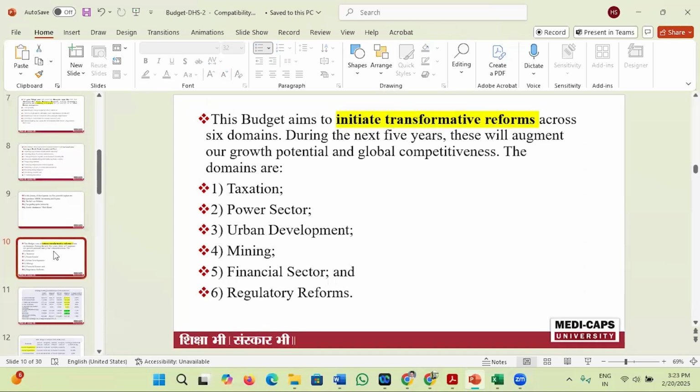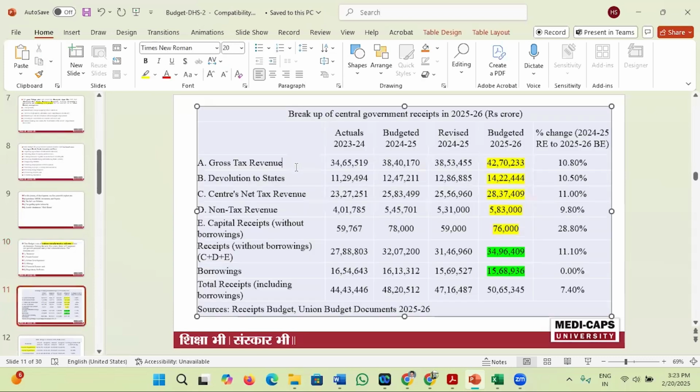Dear students, before going to discuss the budget, we have to understand where our major receipts are coming from. So look at the board here. This is the breakup of central government receipts in 25-26. The gross tax revenue is 42 lakh 70 thousand 233 crore rupees. There is an increment, a 10% increase in the tax revenue.